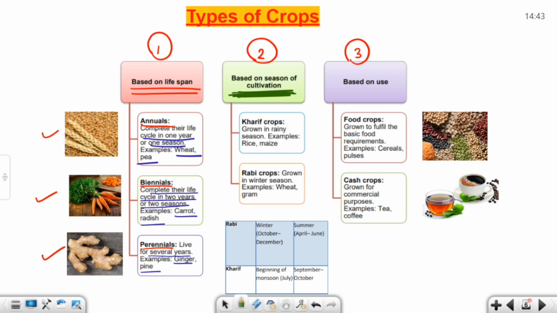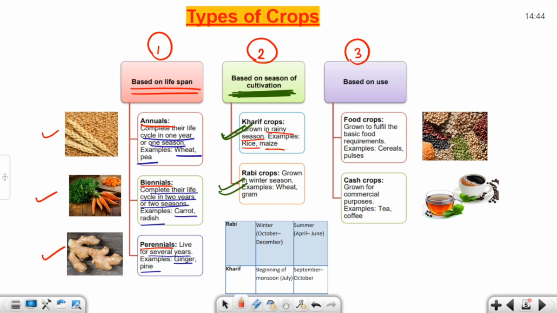Now we will explain what is season of cultivation. It means what favorable season is required for growing a particular crop. It is divided into two subcategories, that is kharif crops and rabi crops. Kharif crops are grown in the rainy season. Examples, rice, maize.